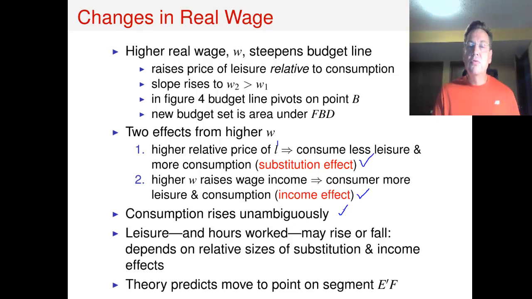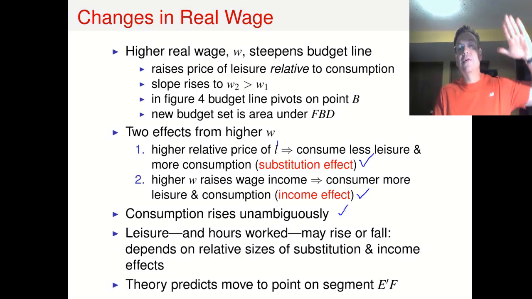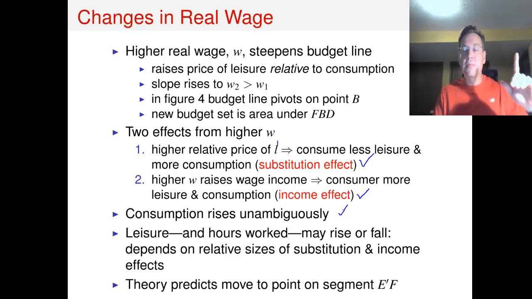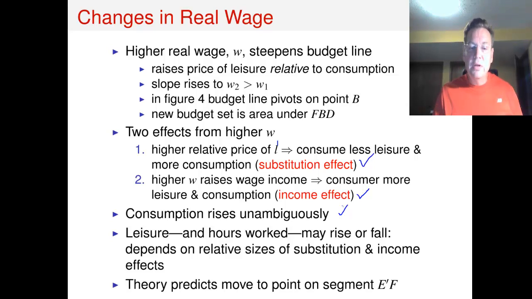The effect on leisure, though, is not so obvious. And that is because the higher real wage is making leisure relatively more expensive. That's going to tend to decrease leisure. But at the same time, income is going up. And because leisure is a normal good, that's going to tend to raise leisure. So the effect on leisure is going to be ambiguous.